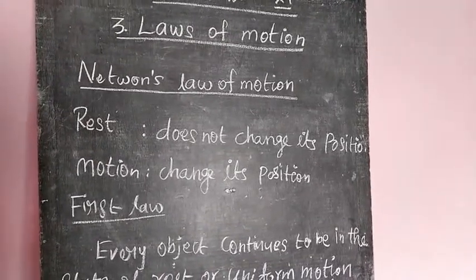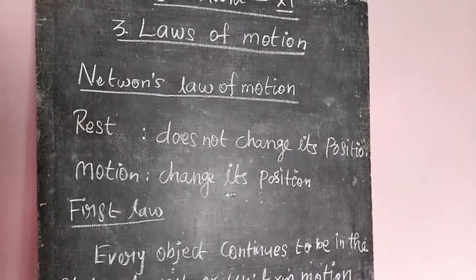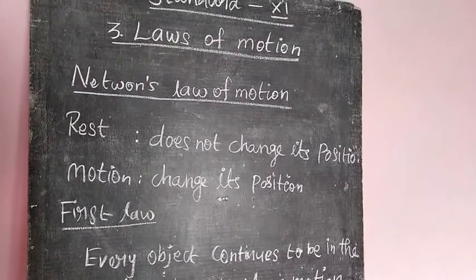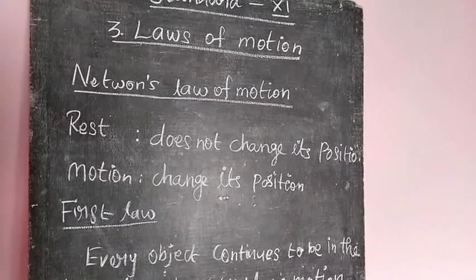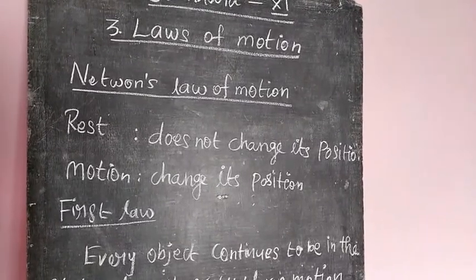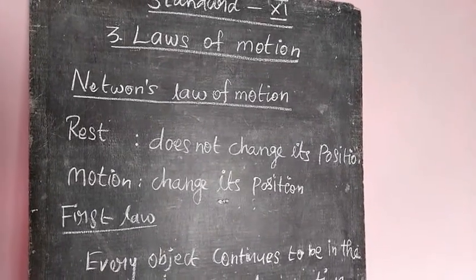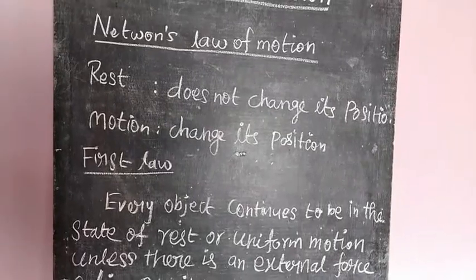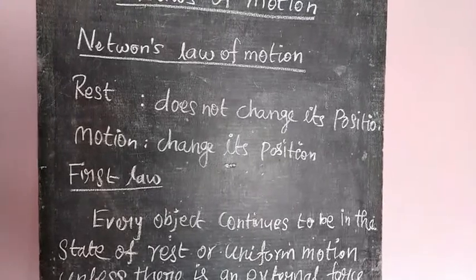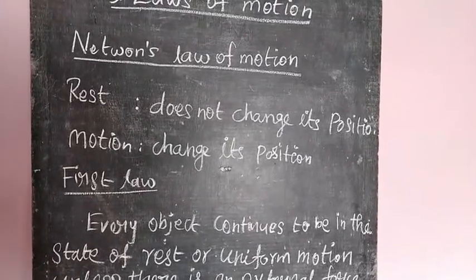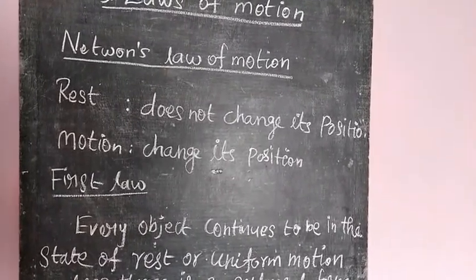The second one is motion. A person sitting in a moving bus is at rest with respect to a fellow passenger, but is in motion with respect to a person outside the bus. So this is called rest and motion. Rest means the object does not change its position. Motion means the object changes its position with respect to time.